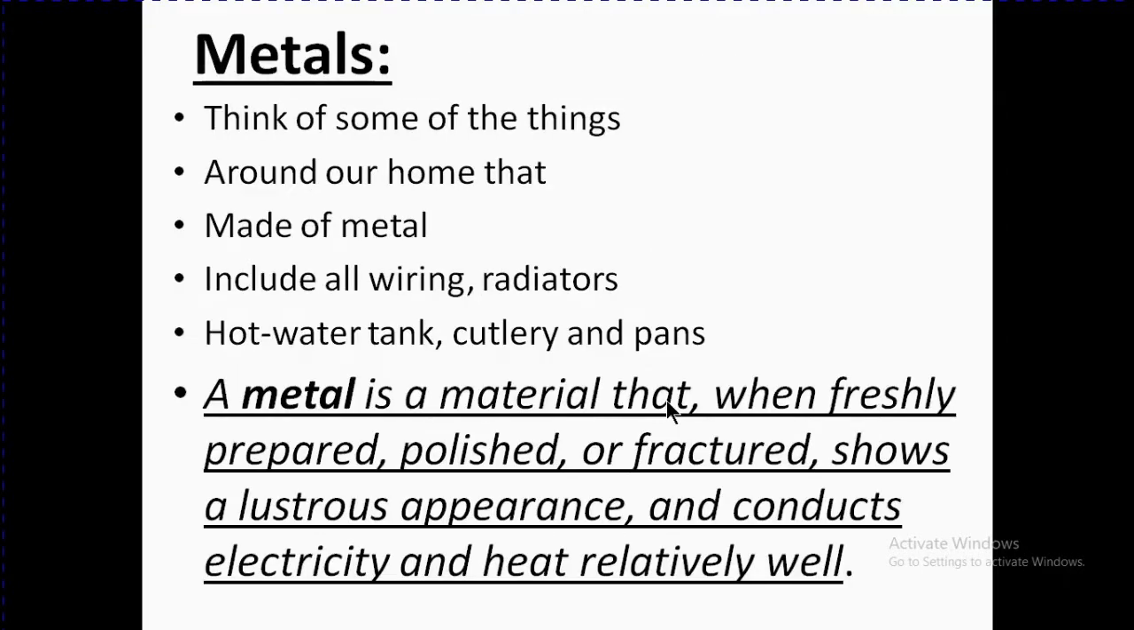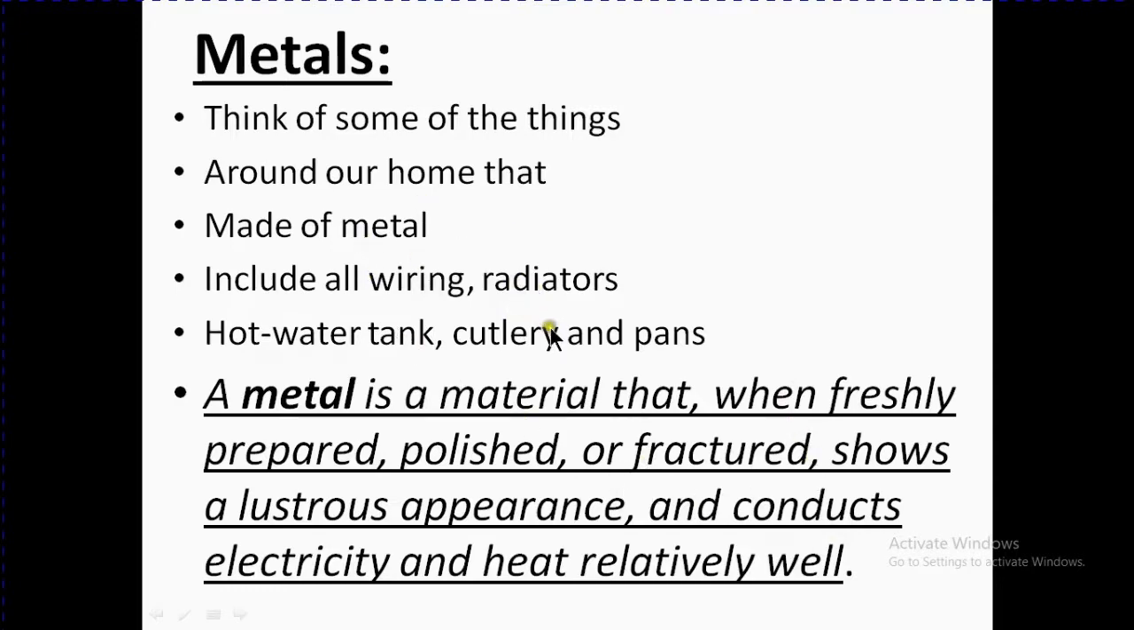Number one, metal. Think of some of the things around our home that are made of metals, including wiring, radiators, hot water tank, cutlery, and pans, and other things. You can see that the gate of your main house is also made of metal. Different types of knife cutters, especially nail cutters, these kinds of things are made of metal.